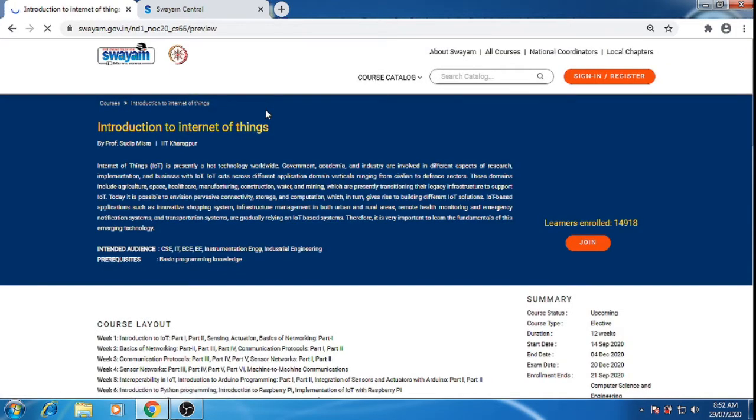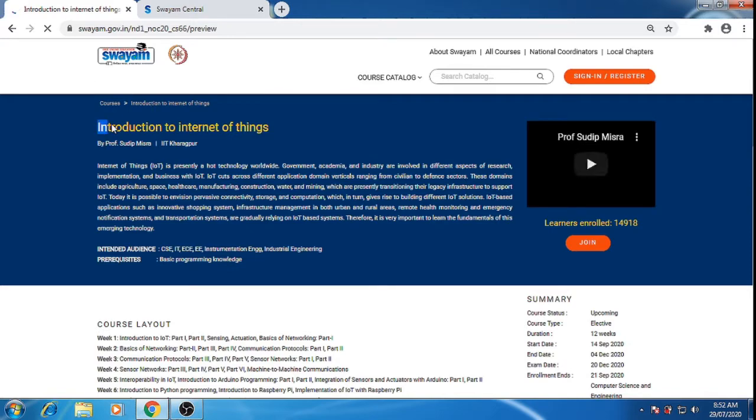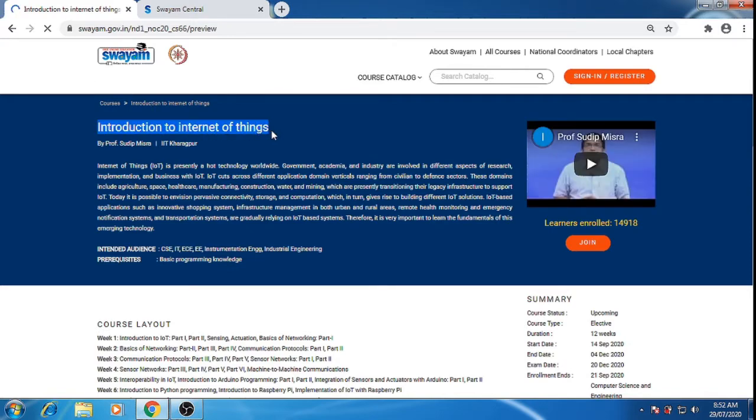Again some benefits are also available by the NPTEL. That means fee reimbursement will be there for the students. If the student clears the exam, then from the allocated fund from the NPTEL, some fees is also refunded to the students. So here we have the front page of this course that I have selected, introduction to Internet of Things.